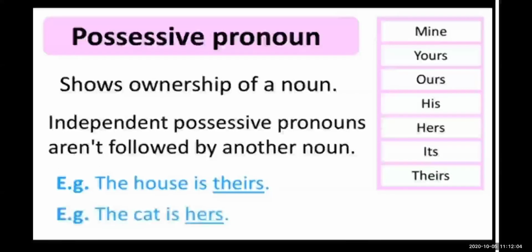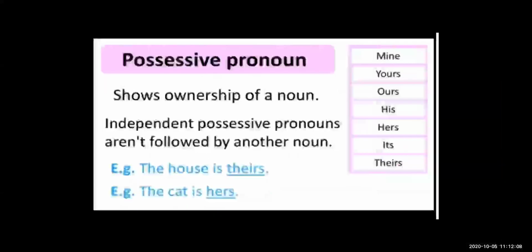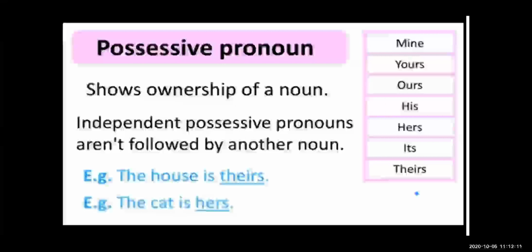See, the house is theirs. It means that house belongs to some particular persons. The cat is hers, which means she is the owner of that cat.